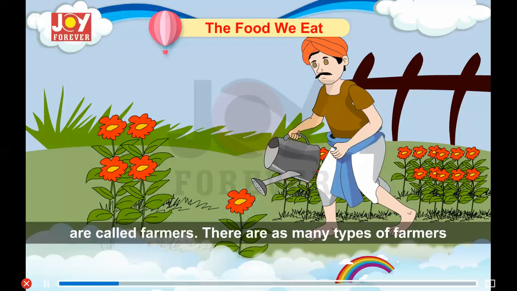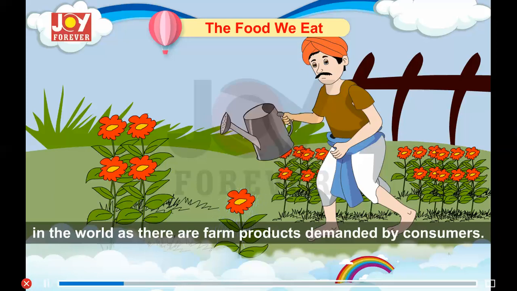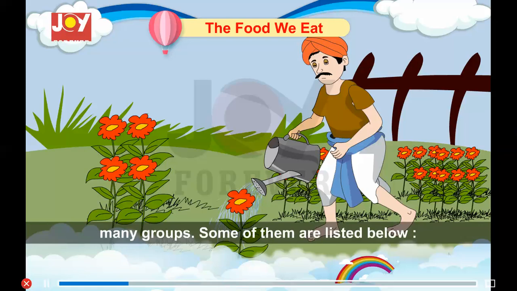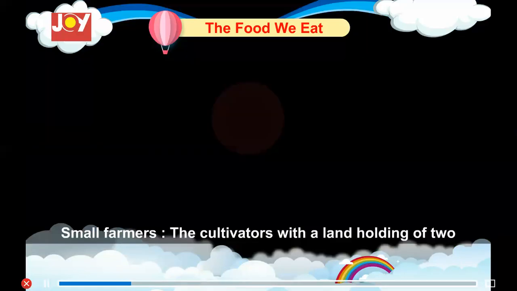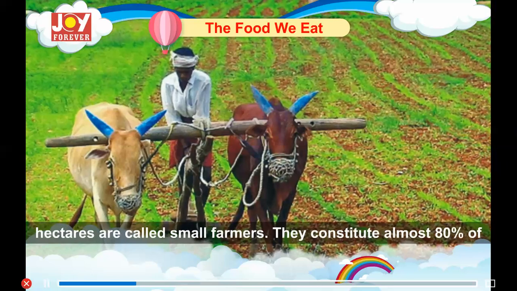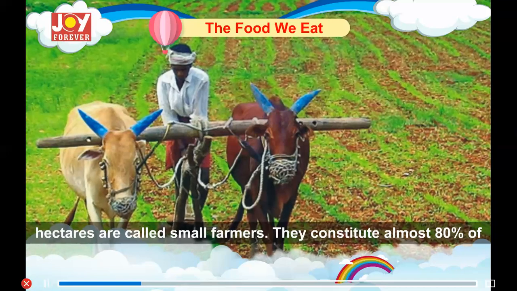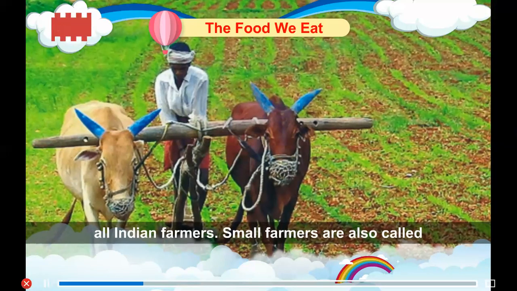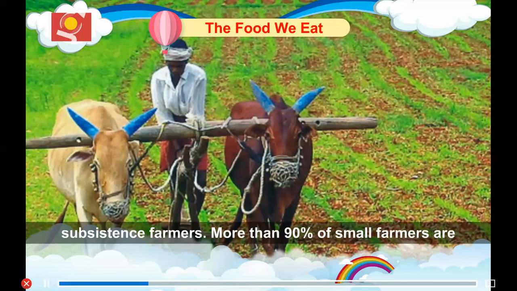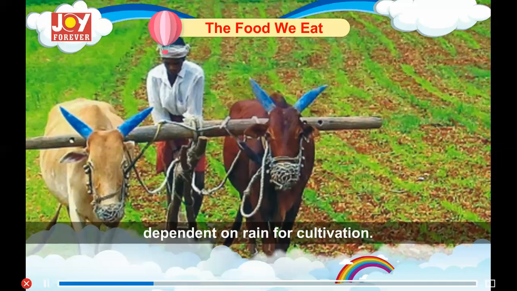There are as many types of farmers in the world as there are farm products demanded by consumers. In India, farmers can be divided into many groups. Some of them are listed below. Small farmers. The cultivators with the land holding of 2 hectares are called small farmers. They constitute almost 80% of all Indian farmers. Small farmers are also called subsistence farmers. More than 90% of small farmers are dependent on rain for cultivation.